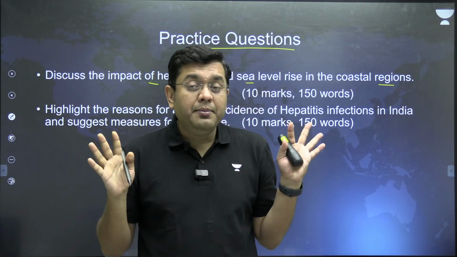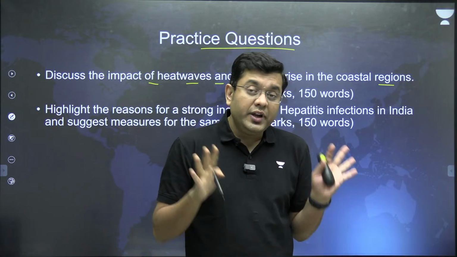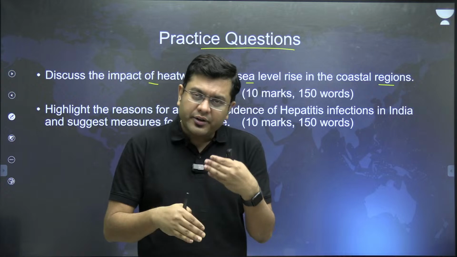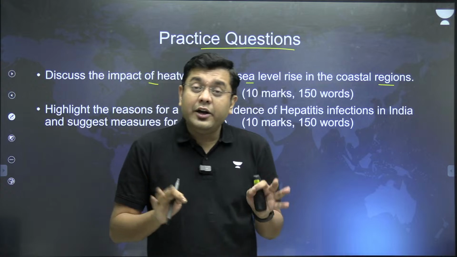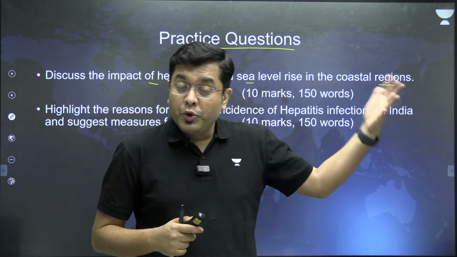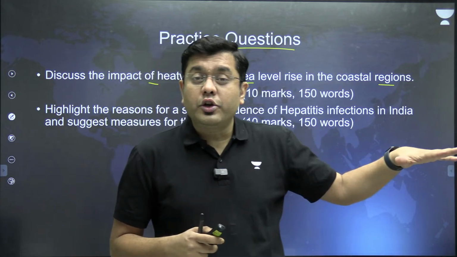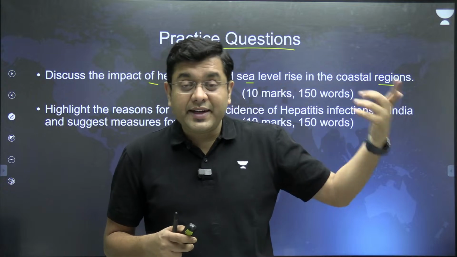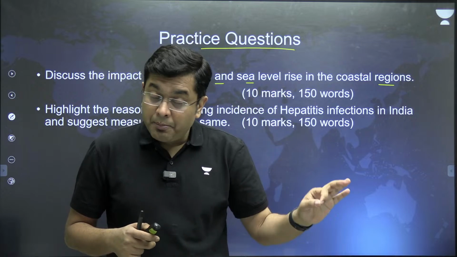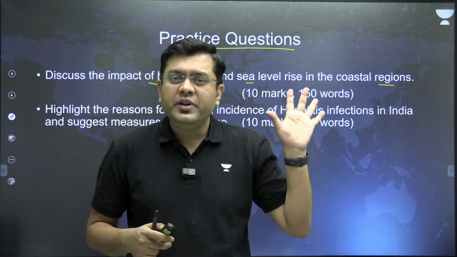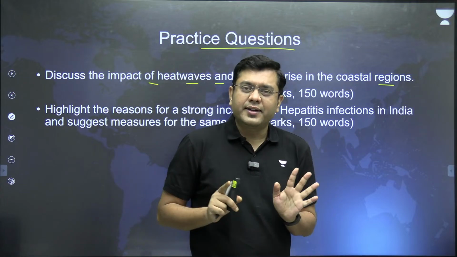If it would have been a 15-marker question, then you would have had a scope to provide the solution as well. It is only a 10-marker question. So in the conclusion, write the conclusion as a kind of orientation towards the way forward. That going ahead into the future, as the temperatures are supposed to climb up significantly more, mangrove plantation and vegetation in the coastal areas, barricading of the coastal lands, etc., are very vital for the maintenance of the coastal ecosystem, important for biodiversity and human survival. Okay? So that is where you provide a way forward and your answer is complete.